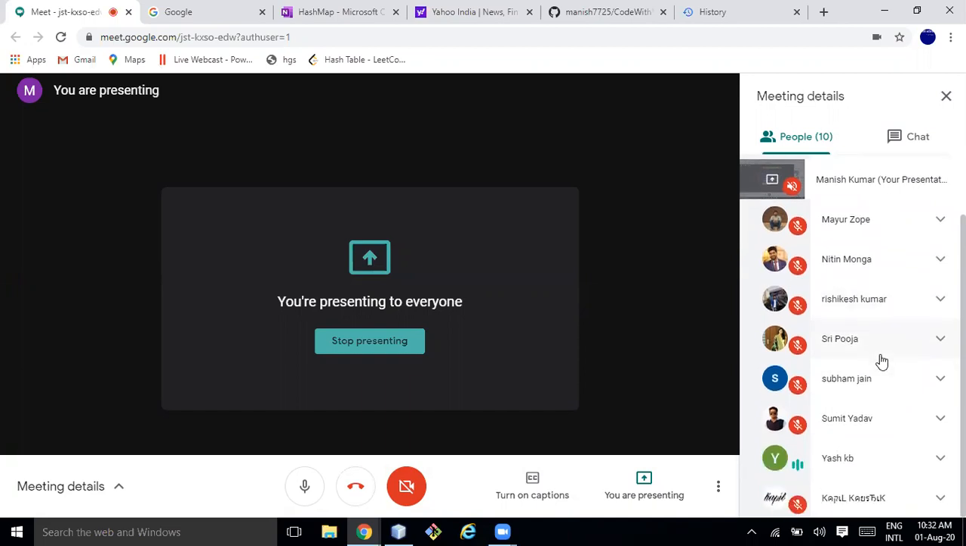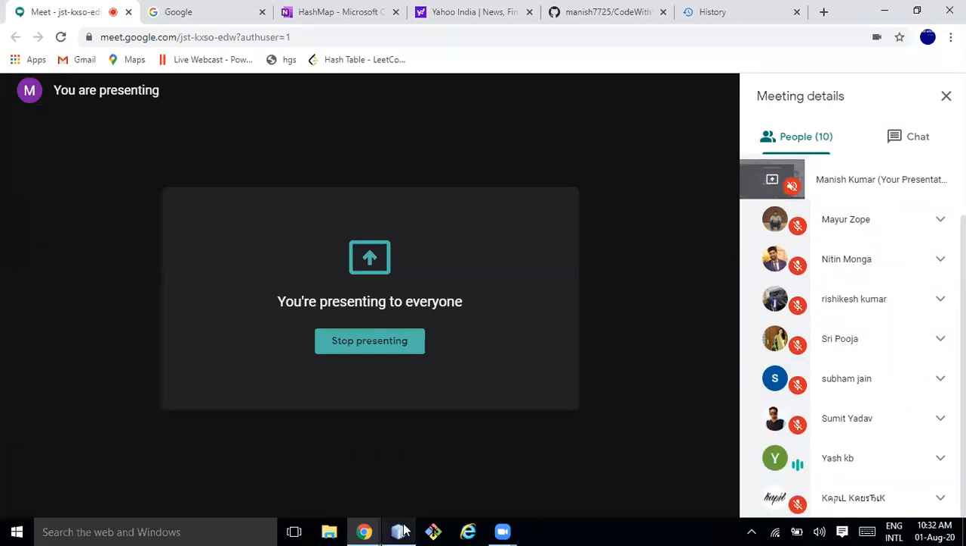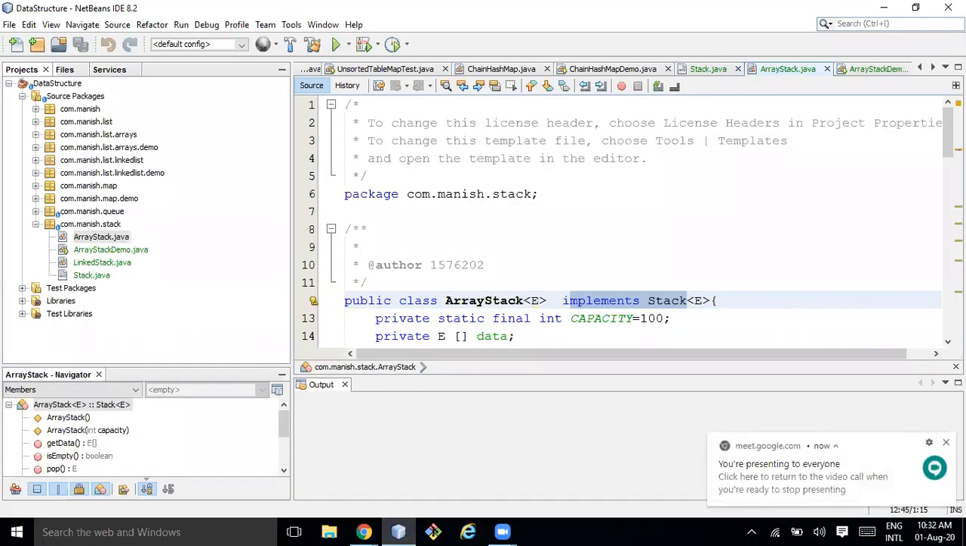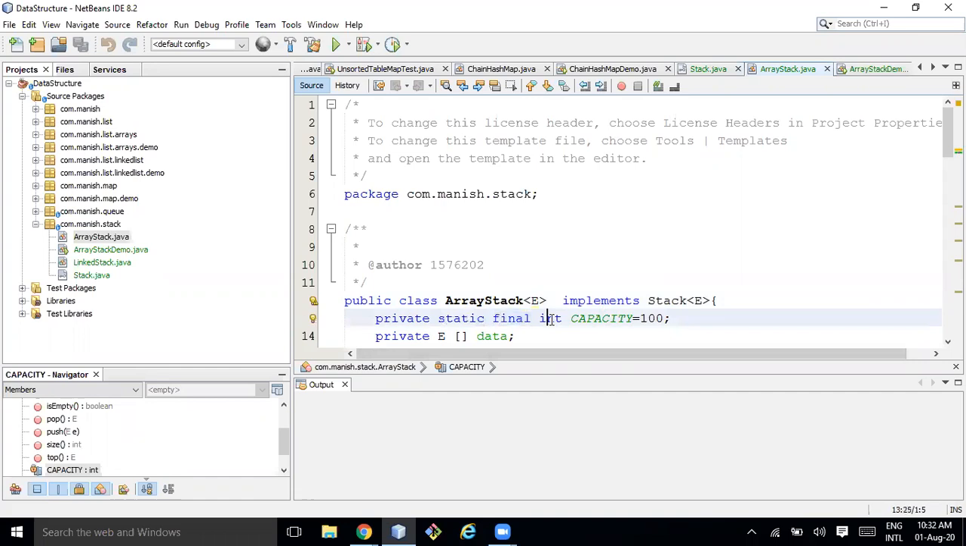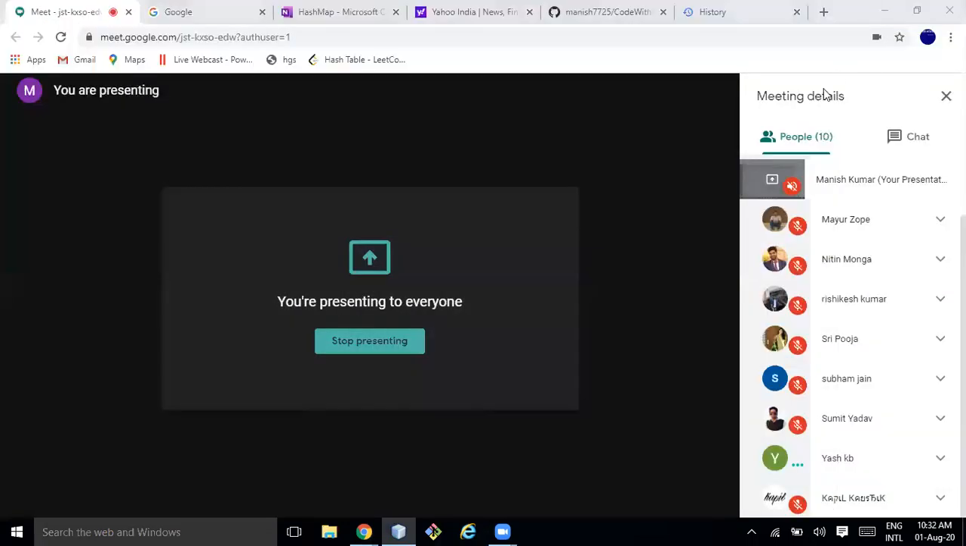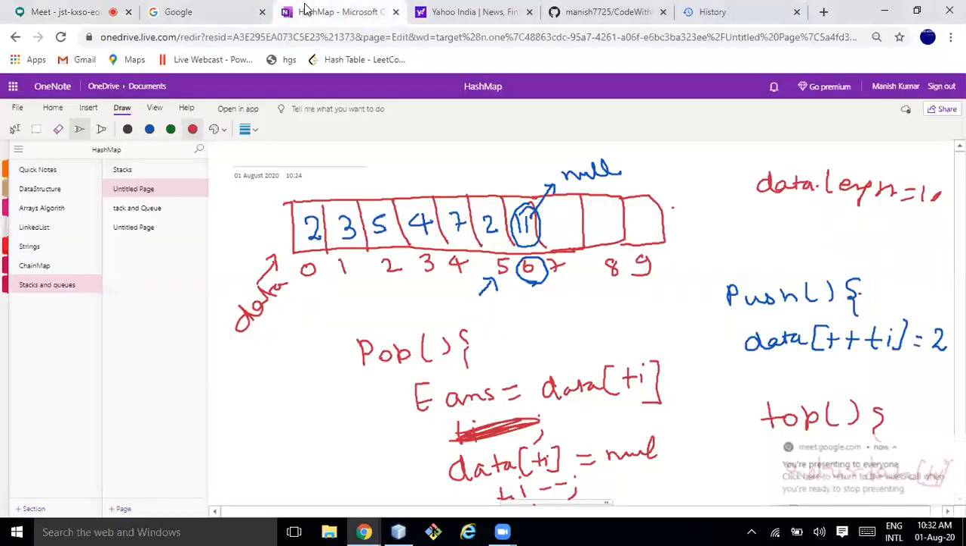Manish, can we try implementing using array list or the size? Yeah, I'll do that. Don't worry. For now, the stack size is fixed, correct? Yes. If you do it using array list, internally it will be using extra space, right?